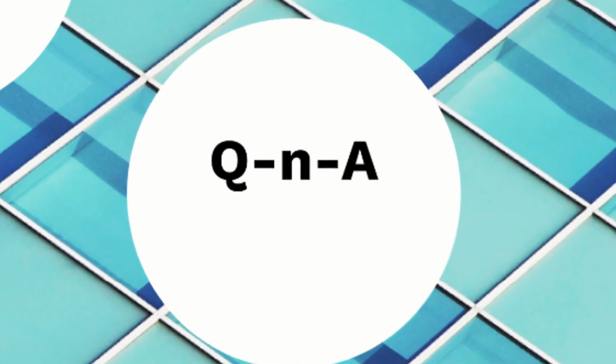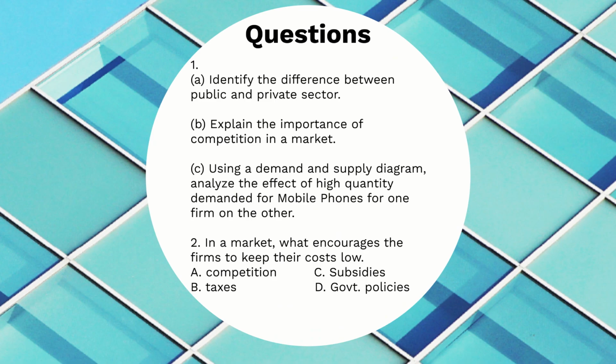So let's go on with question and answers. Identify the difference between a public and a private sector. Public sector is run by the government, private sector is run by the individual or the shareholders. 2 marks, done. Explain the importance of competition in the market. Why do we need competition?